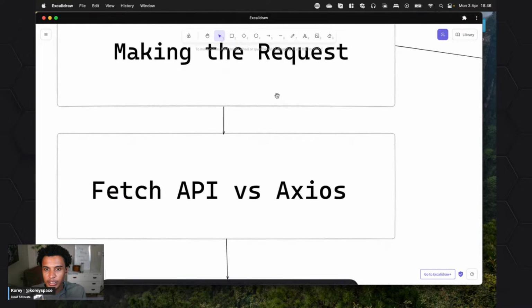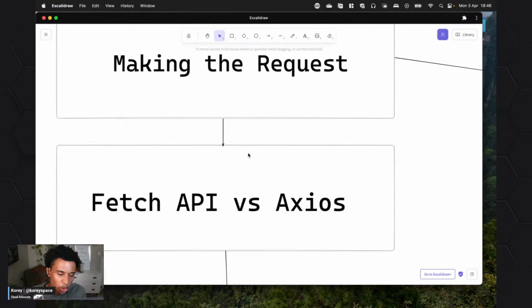So there's multiple ways, but there's 2 popular ways to make an API request in JavaScript. It's the Fetch API. And I know that might be confusing for some people. Like, why are you saying we're going to use an API to request an API? But in this case, the API part of this is actually built into the language. So we're accessing this ability within JavaScript, as well as Axios. That's an external package that we have to install. So we use npm install.